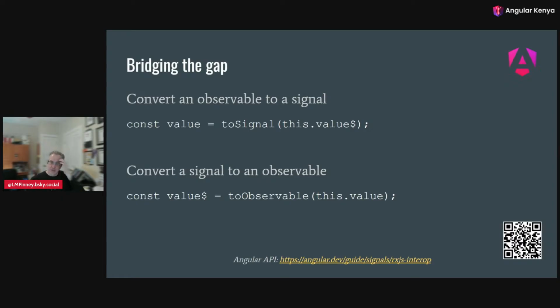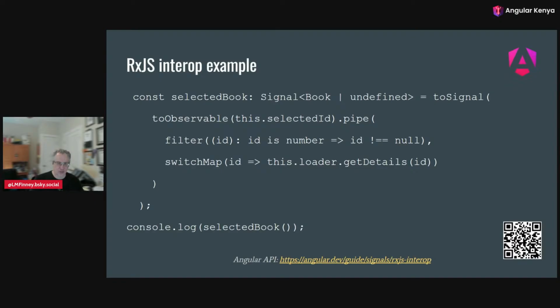But there's going to be a gap there. And I'm going to show from the Angular perspective where that is. The first way that Angular gave us to bridge the gap are these converting functions. So we can have a value observable and convert it to a signal, or have a value signal and convert it to an observable, going back and forth. And what we end up with in this early version, when these were all the tools that we had, essentially the templates would be in signals, and then all the communication to the back end, to the server, would be observables, and then we'd have a layer in between that was doing a lot of to-signal, to-observable conversion.